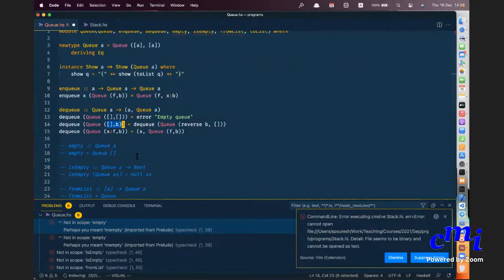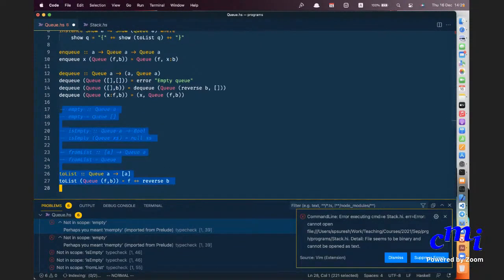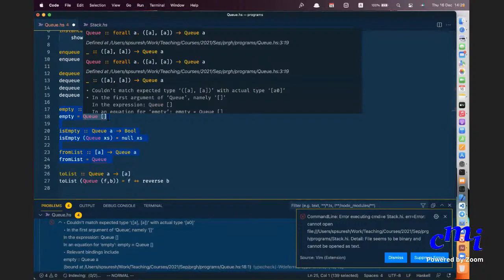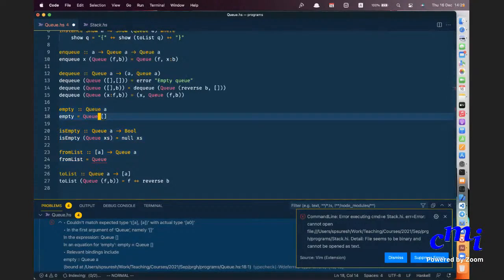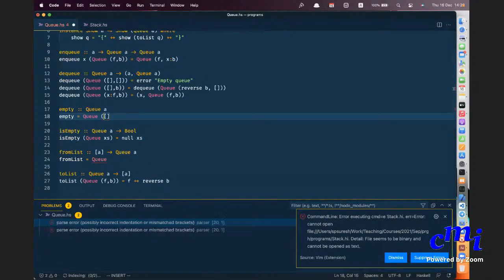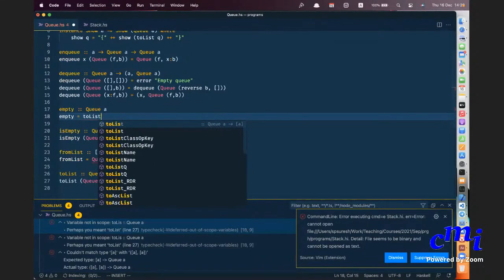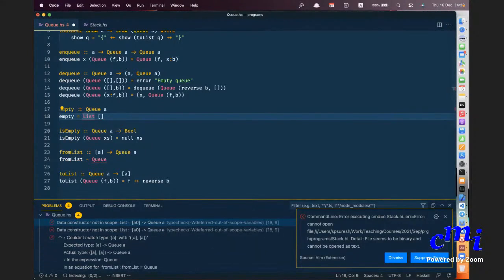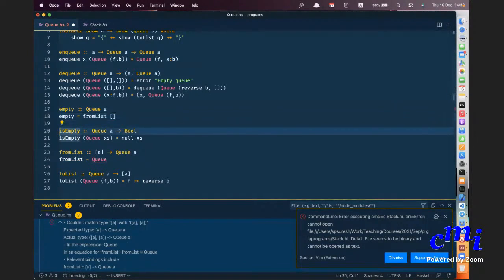Now, okay, let us complete the other definitions. So for the empty list, I will say two list empty here. From list. Okay, is empty.